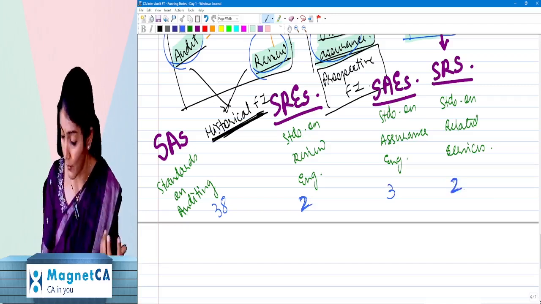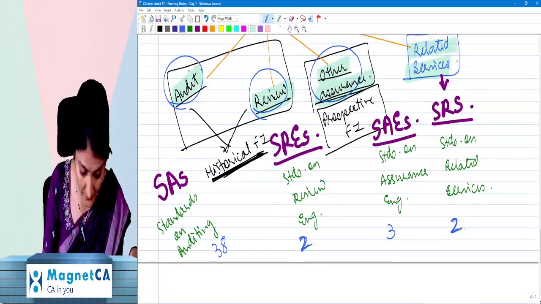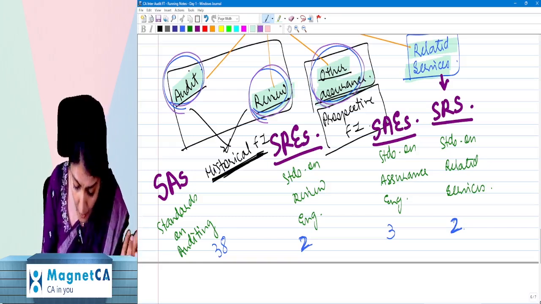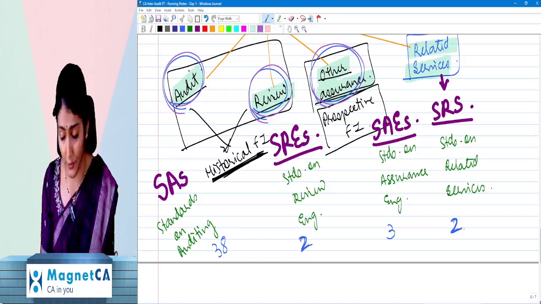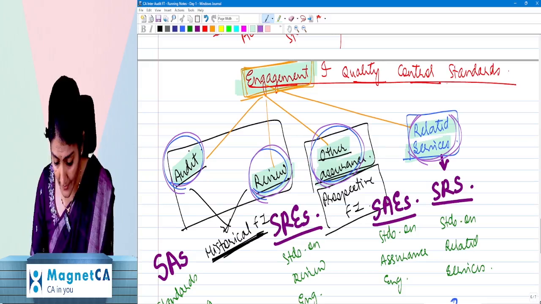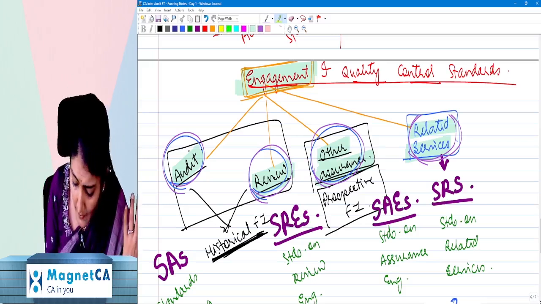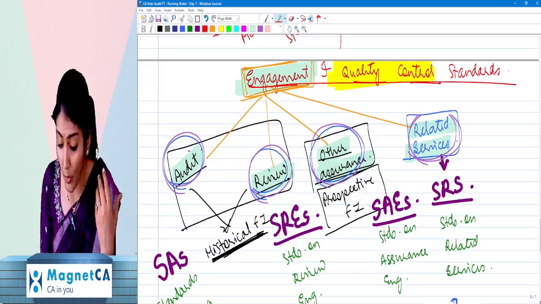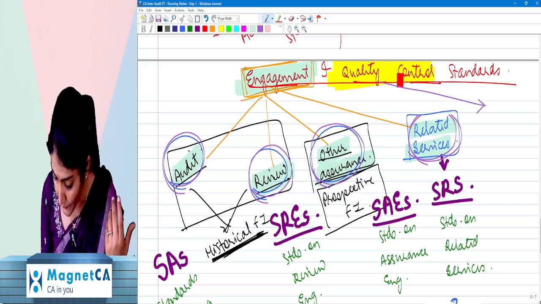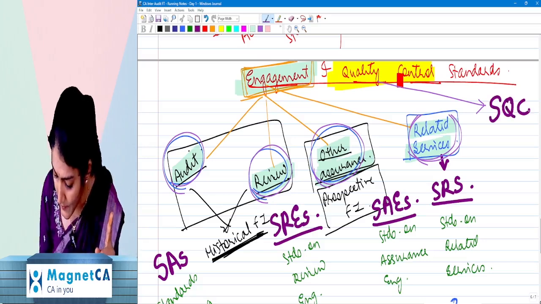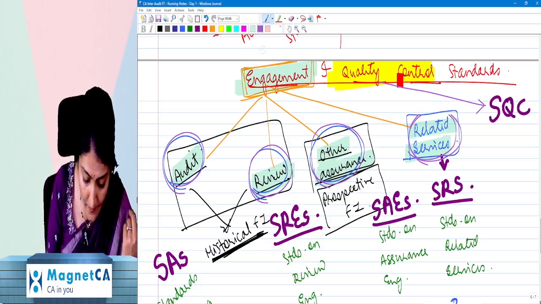Now, whether you are doing an audit, or a review, or an assurance engagement other than audit or review, or providing certain related services to your client, you always have to maintain the quality of your services. There always has to be quality. So for quality, we have one standard, which is SQC. What does SQC stand for?